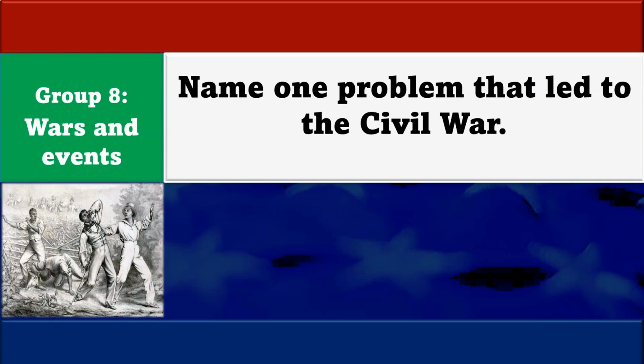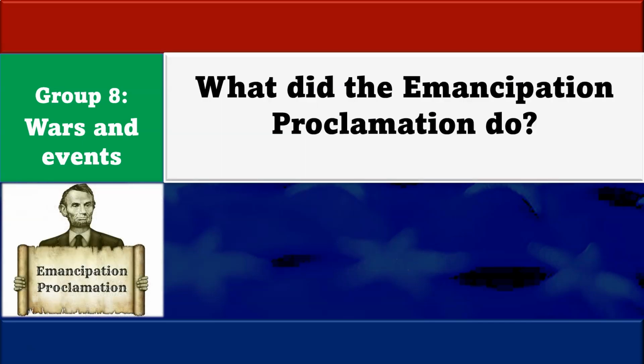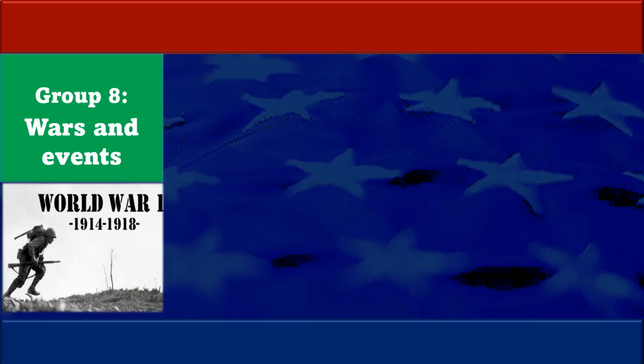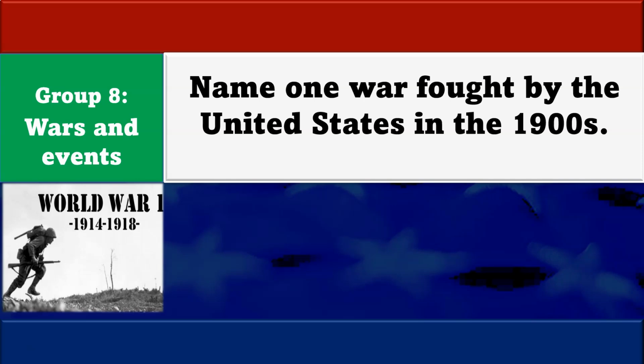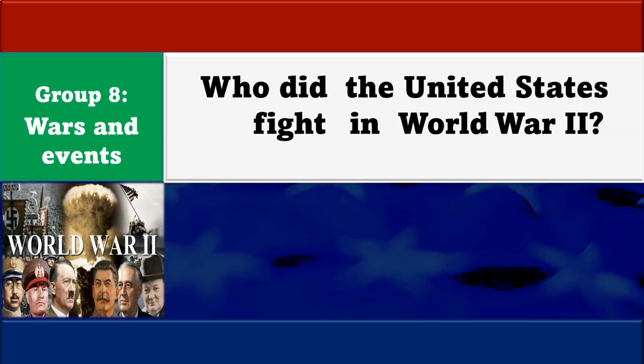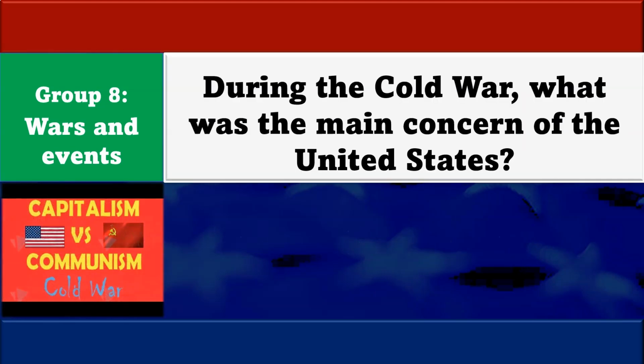Name one problem that led to the Civil War. Slavery. What did the Emancipation Proclamation do? Freed the slaves. Name one war fought by the United States in the 1900s. World War I. Who did the United States fight in World War II? Japan, Germany, and Italy. During the Cold War, what was the main concern of the United States? Communism.